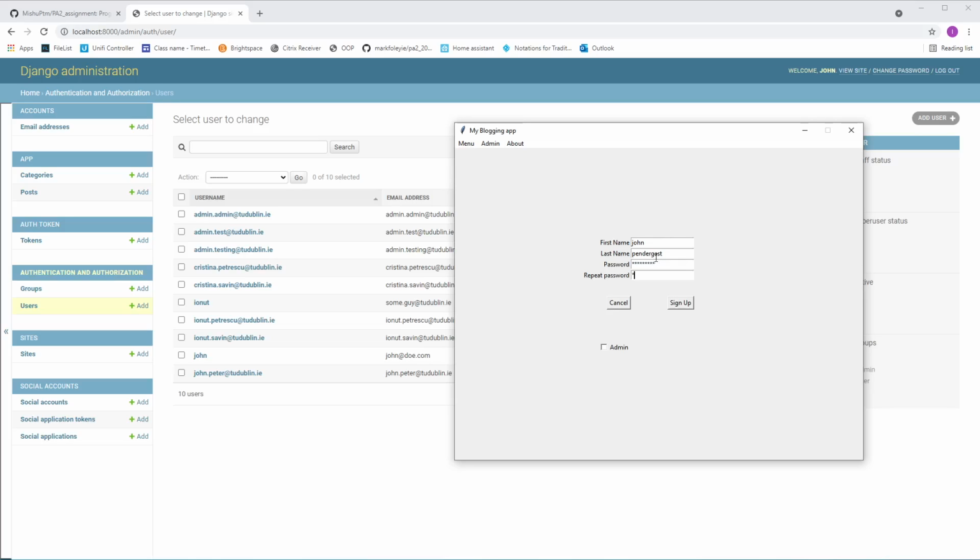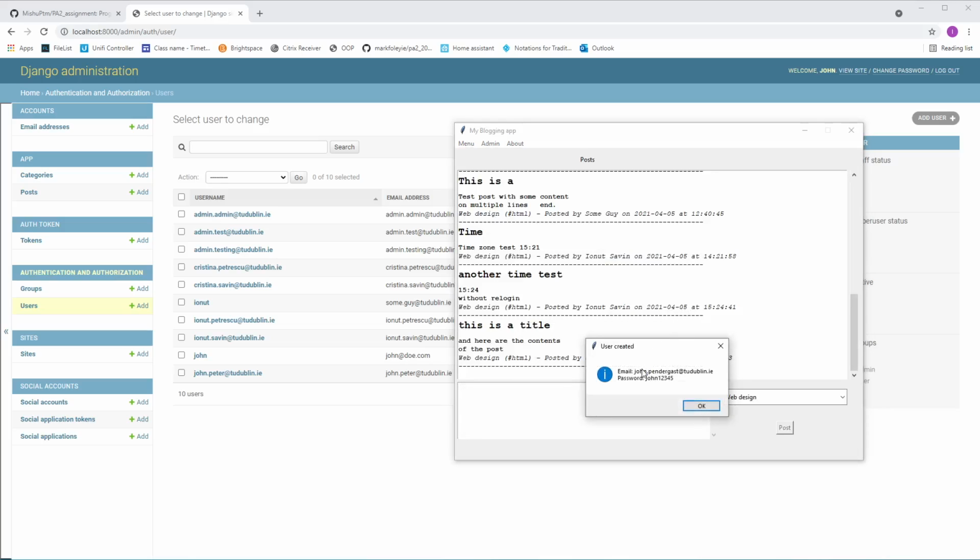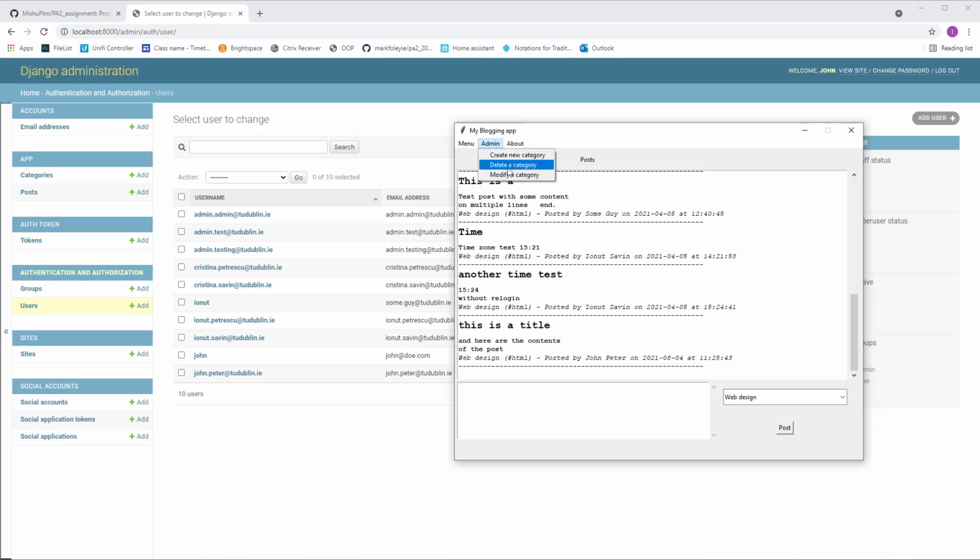Of course, if the passwords don't match, you get a message that passwords don't match. John12345, and this time let's make this user an admin as well. I probably spelled this wrong, but sorry. Sign up.